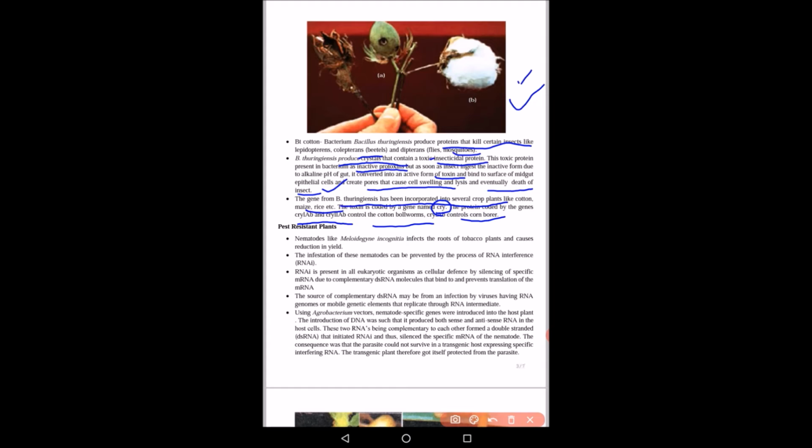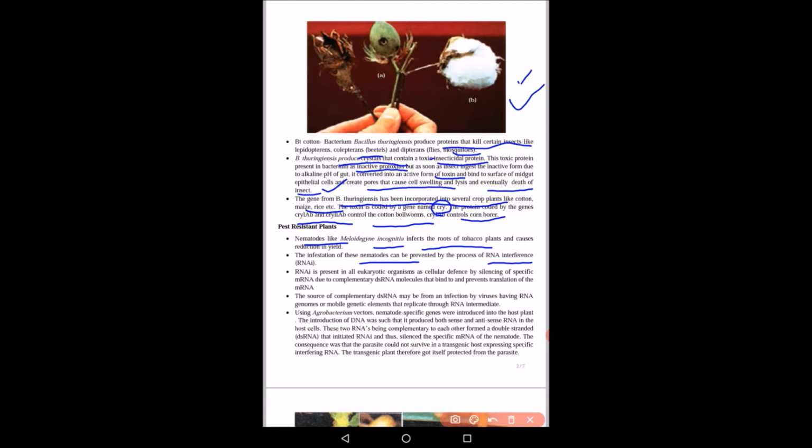Further, in agriculture, another application is pest resistant plants. There are various nematodes like Meloidogyne incognita. This infests the roots of the tobacco plant and causes a reduction in yield. Now how does this occur? The infestation by these nematodes can be prevented by the process which is known as RNA interference. Now we should understand what this RNA interference is.